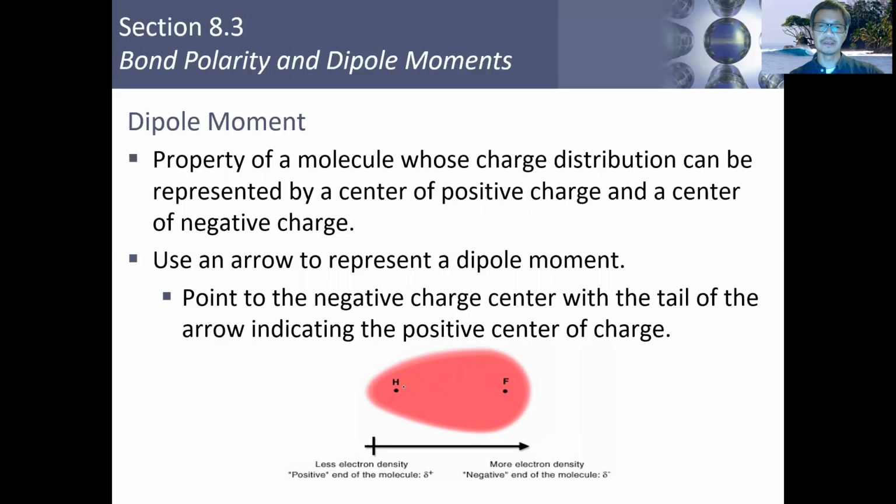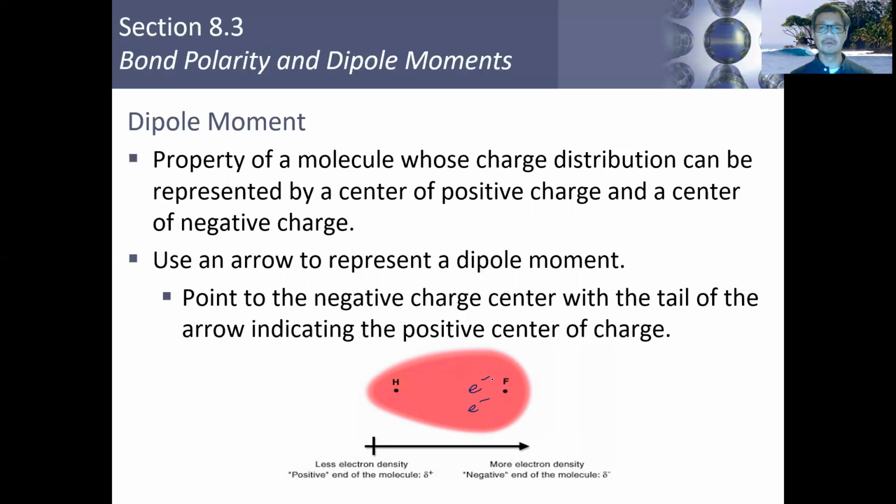If you take a look at this hydrogen-fluorine bond, you'll notice that fluorine is much more electronegative than the hydrogen itself. This pink cloud represents the electron density. On this particular molecule, the electrons obviously favor the fluorine side because fluorine is much more electronegative. Therefore, the two electrons in this bond will spend more time on this side of the bond. They will spend more time with the fluorine.